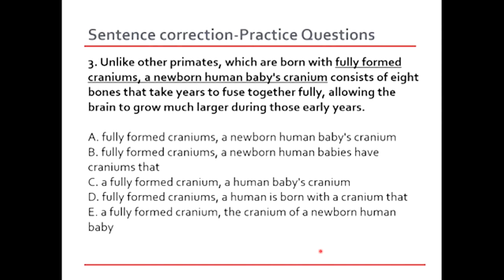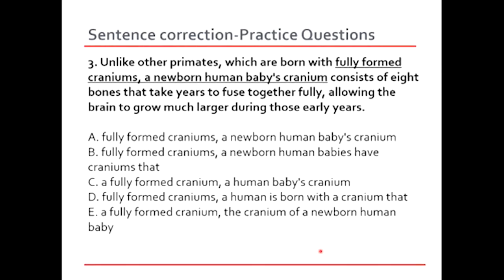Okay, so in this sentence, we've got some options. Let's go through them. Option B, fully formed craniums. A newborn human babies have craniums that, as you can see, the mistake is very clearly evident in front of us. It's a newborn human babies. "A" cannot be used with a plural noun. So first of all, the use of the article is wrong, and option B is cancelled out.